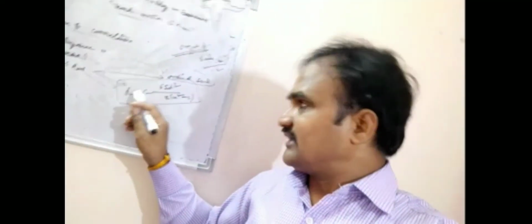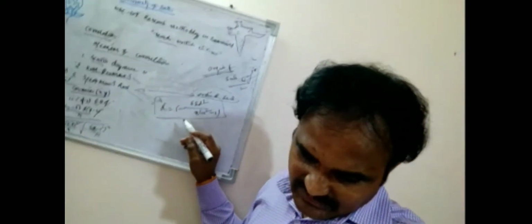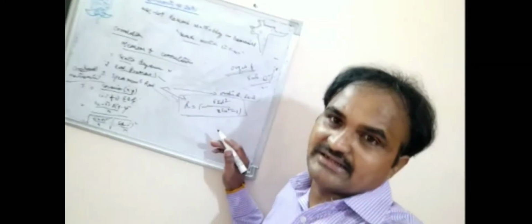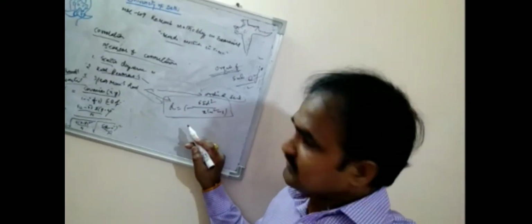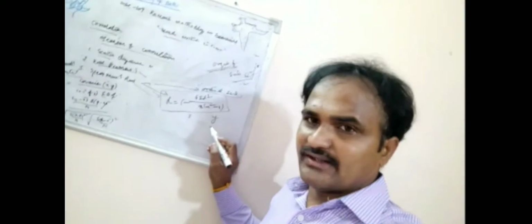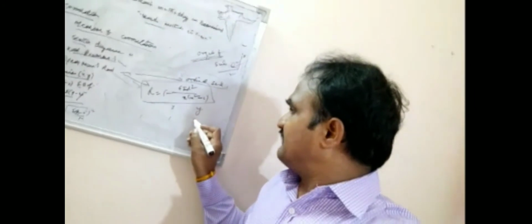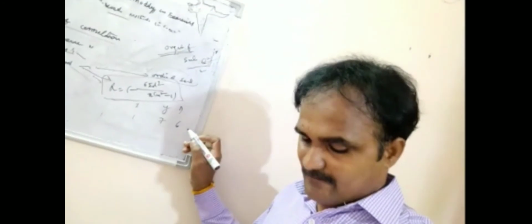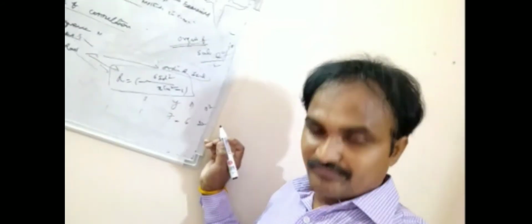First, you calculate 6 sigma d square. What is d? It indicates the deviation, the difference between the corresponding ranks of x and y. Suppose x is 1 and y is 7. What is the difference? d is minus 6, and d square is 36. So this is the difference between the preferences of the two variables.